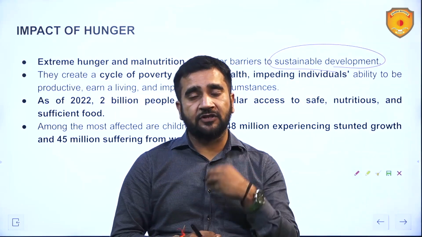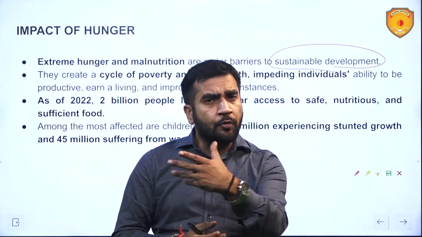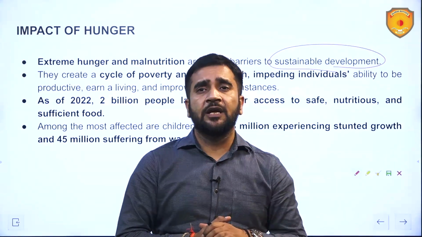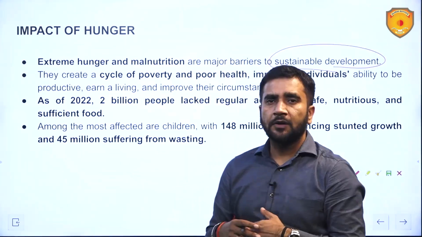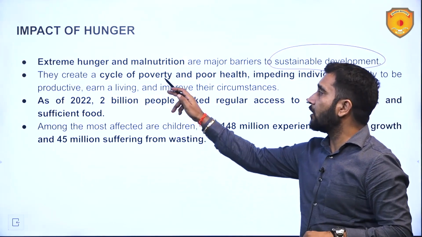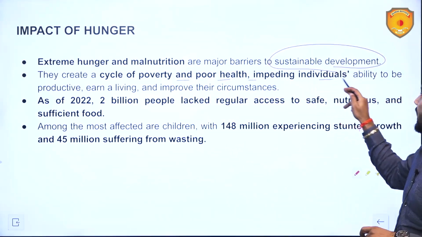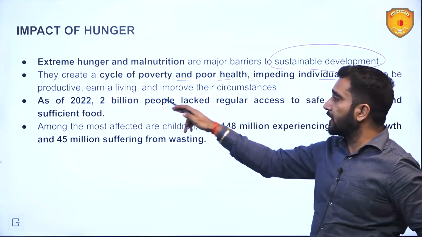If people have access to food and nutrition, they will be more productive, more responsive, and their cognitive abilities will be better. So, it is like this. They create a cycle of poverty and poor health, impeding individuals' ability to be productive, earn a living and improve their circumstances.